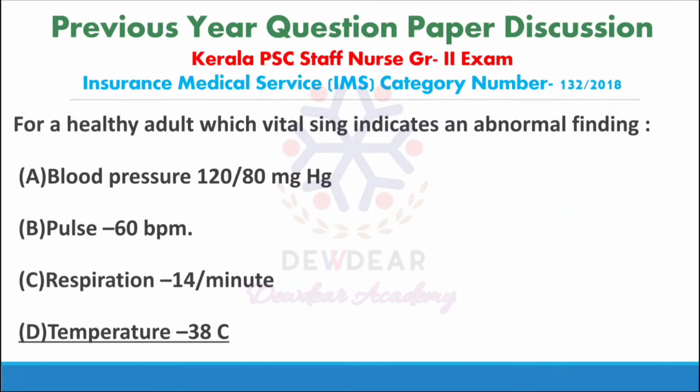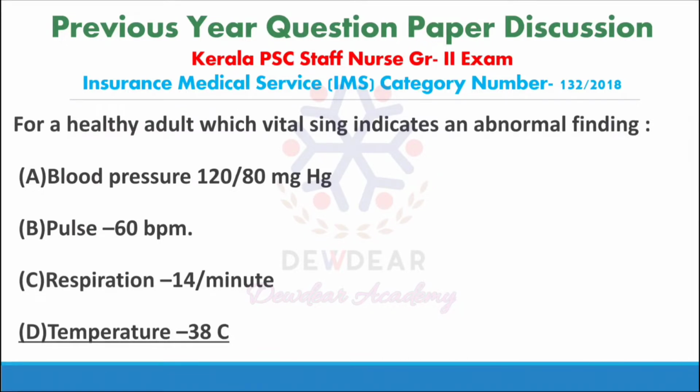The normal pulse rate is 60 to 100 beats per minute, so pulse 60 is also normal. For respiration, the normal value is 12 to 18 breaths per minute. The option given is 14 breaths per minute, and that is normal.